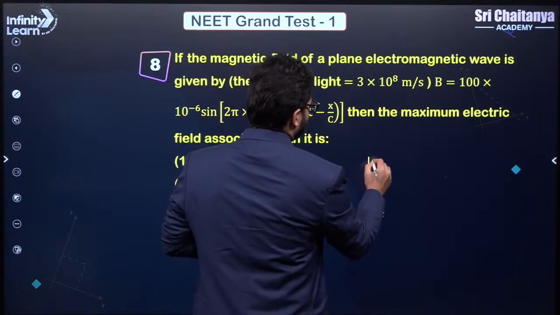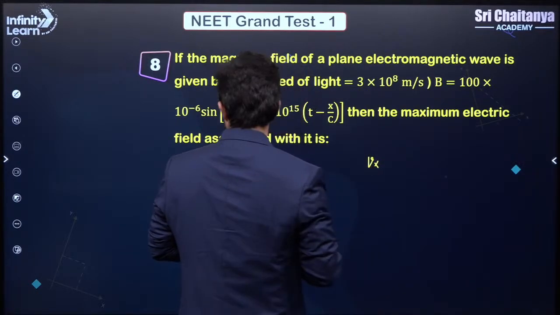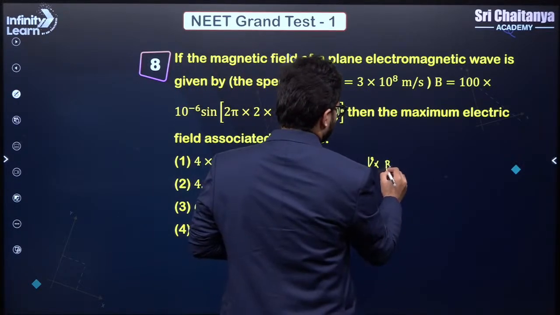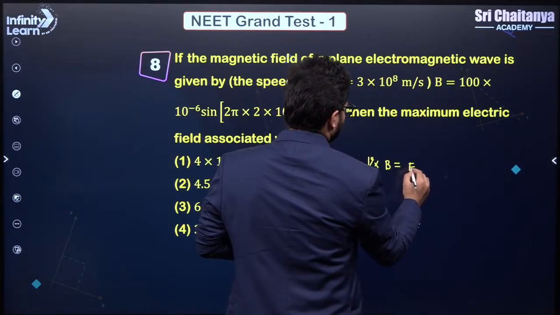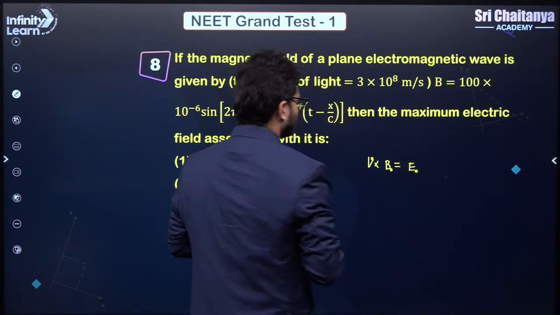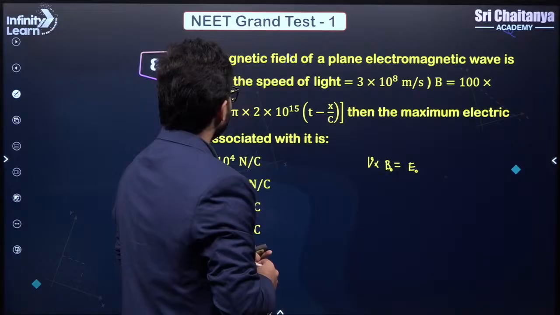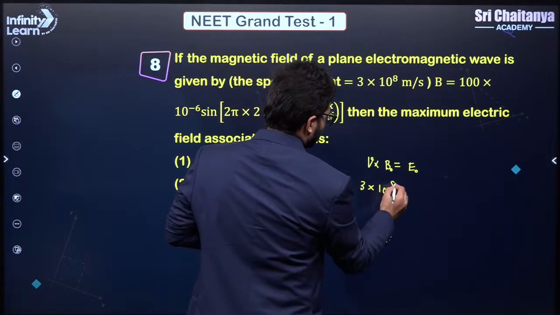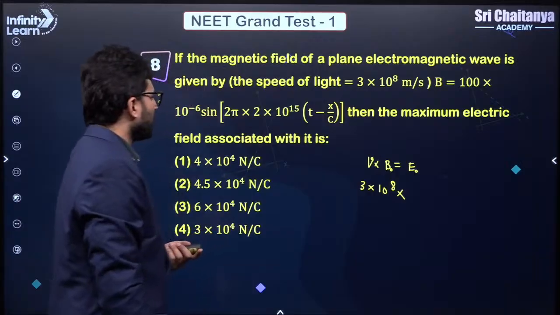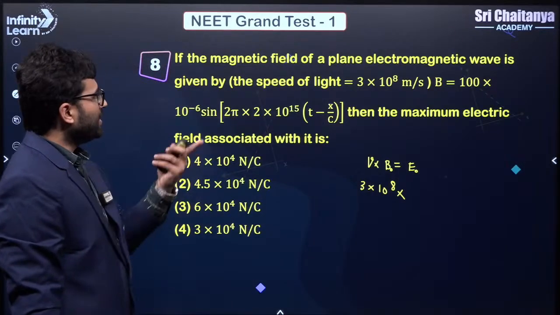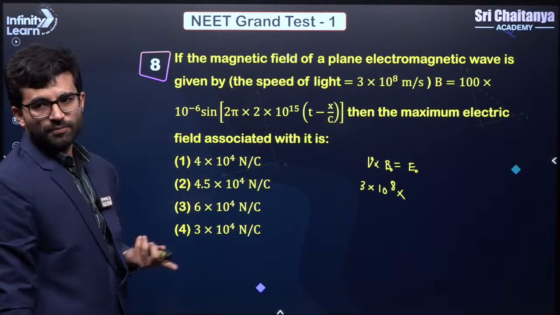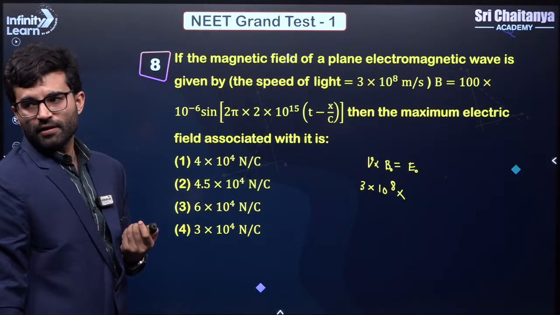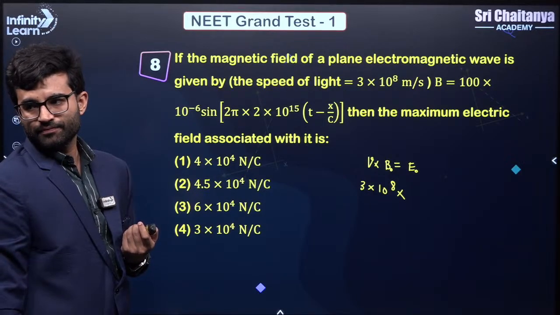You know this relation, c into B will give you the maximum electric field, correct? So the velocity of this wave is 3 into 10 to the power 8 multiplied by what is my B naught. What is B naught here? B naught is 100 into 10 to the power minus 6, which is the amplitude of the magnetic field. Understood?